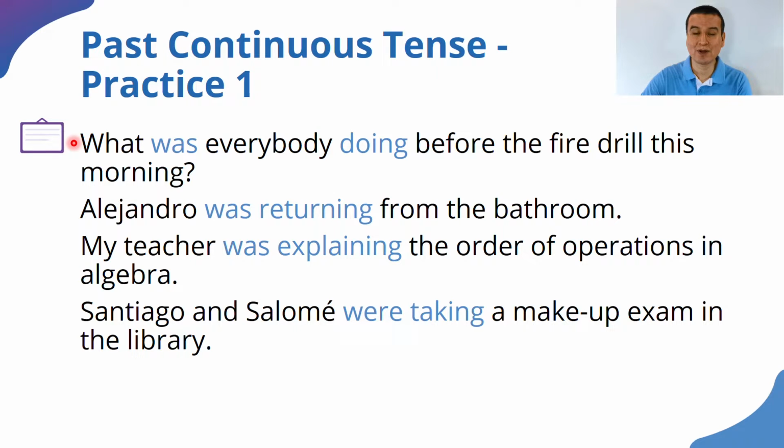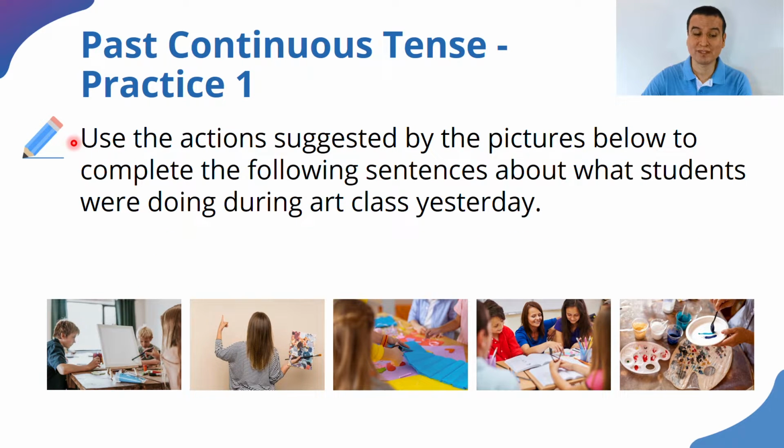I have this practice activity for you first. It says, use the actions suggested by the pictures below to complete the following sentences about what students were doing during art class yesterday. Look at the pictures and see what they were doing. All right?